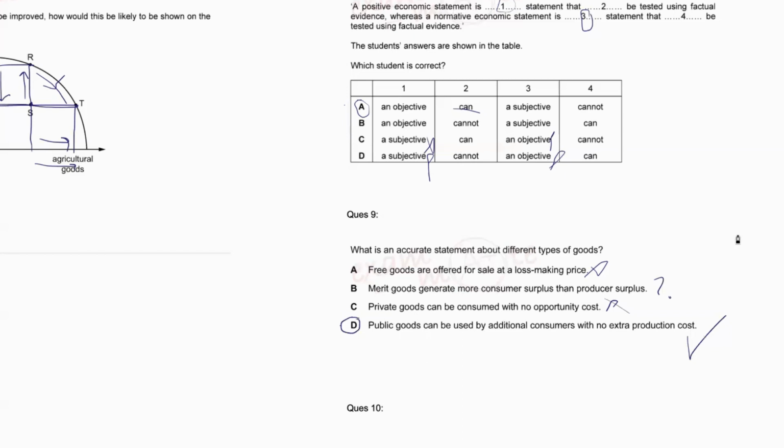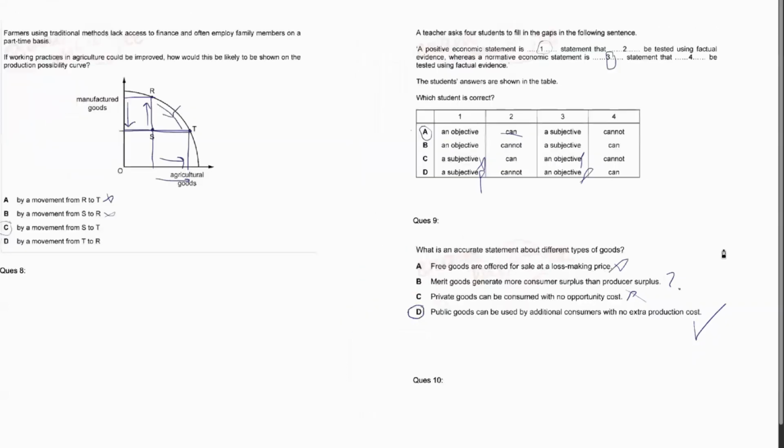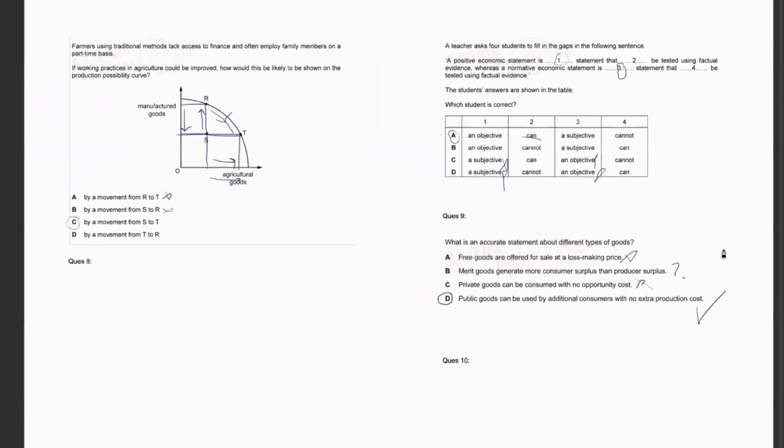It's a one-time investment. You construct it once. Obviously, you have to maintain it, but there is no extra production cost, right? So it can be consumed by any additional consumers with no extra production cost. Those are public goods. And if you charge for a view tower, then that's not a public good. It becomes a private good then. If a view tower is made by some company and they charge a ticket, or you have to go and buy a ticket to visit that view tower, then that's not a public good. You need to understand that. Those types of goods are not public goods.